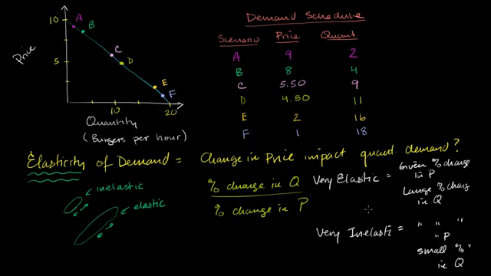Now, with that out of the way, let's actually calculate the elasticity for multiple points along this demand curve right over here. I think that'll give us a better grounding, especially because there are slightly unusual ways of calculating the percent change in quantity and the percent change in price, so that we get the same number for a positive change in price and a negative change in price, or a drop in price and an increase in price.